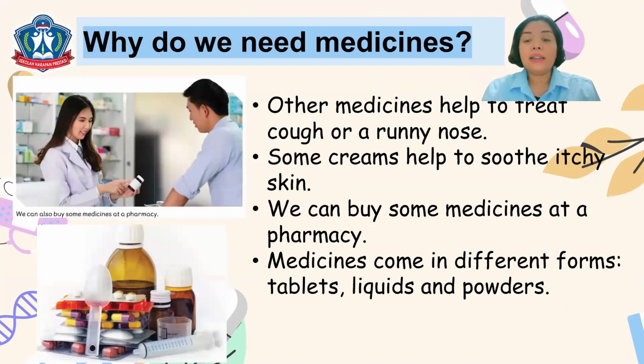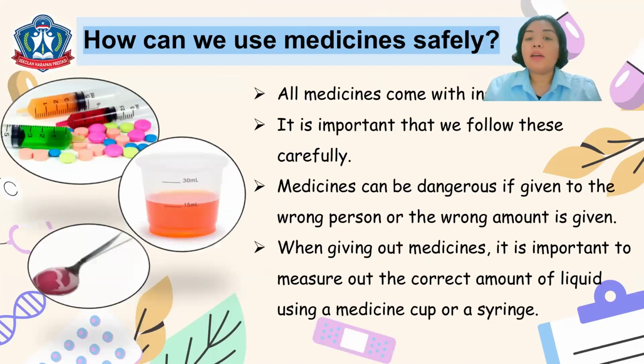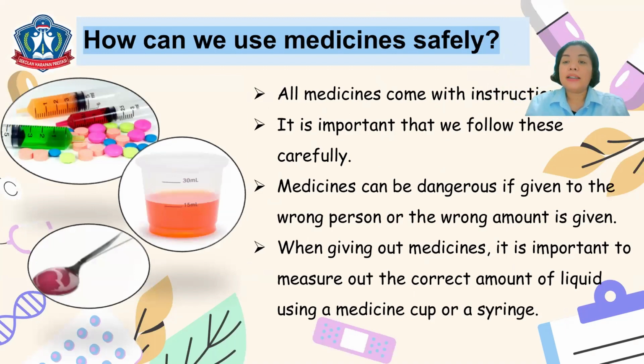Now, medicines also come in different forms. We have tablets, liquids, powders, and capsules. So these are the different forms of medicines. How can we use medicine safely? Take note of this. All medicines come with instructions.